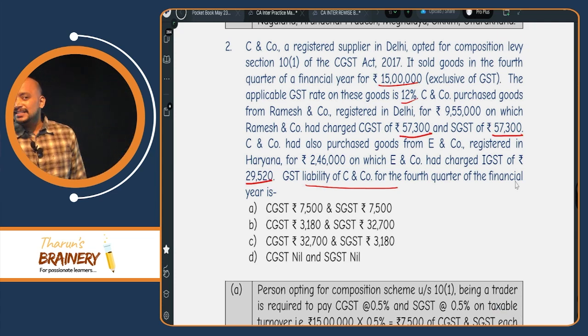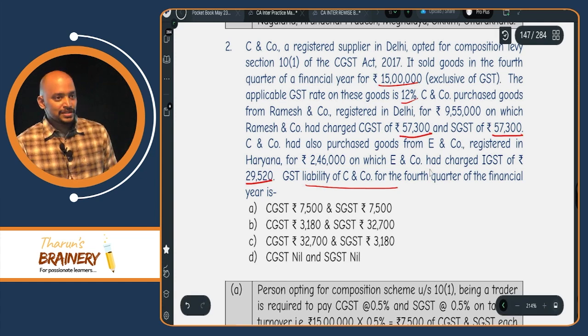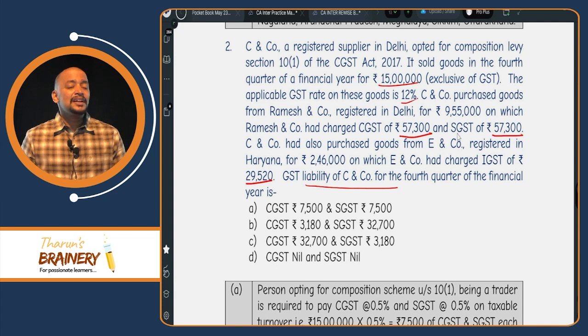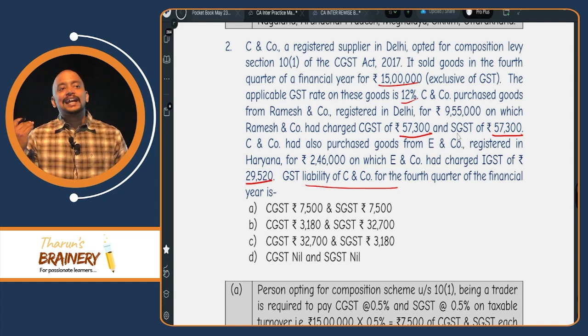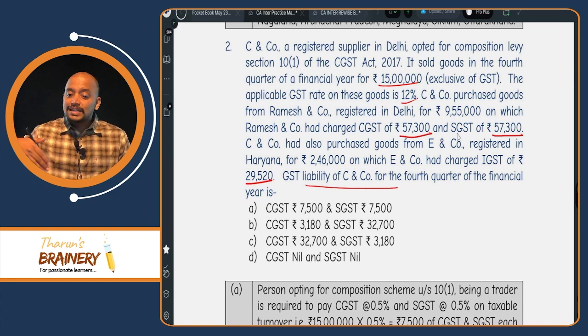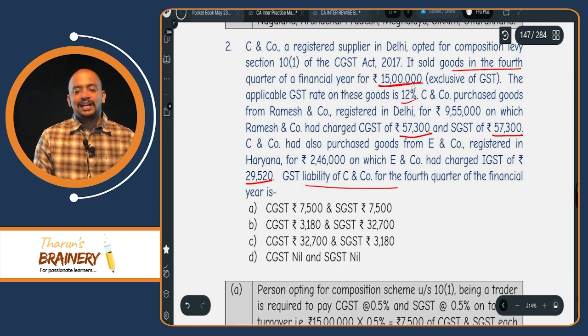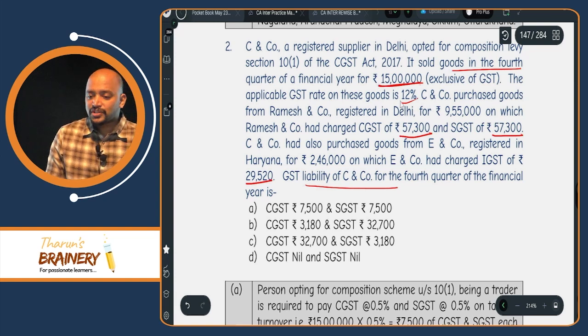Actually, can they take ITC on inward supplies? No. Then this information is of no use. They are purchasing from a person and paying GST, which is irrelevant, because a person opting for the composition scheme cannot take ITC on inward supply. Now what are their outward supplies? It sold goods in the 4th quarter for 15 lakhs, and are they a trader or manufacturer?